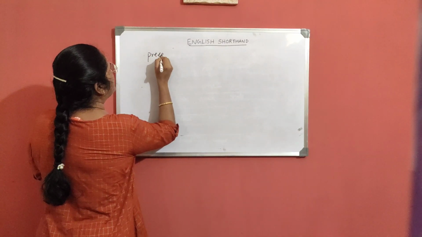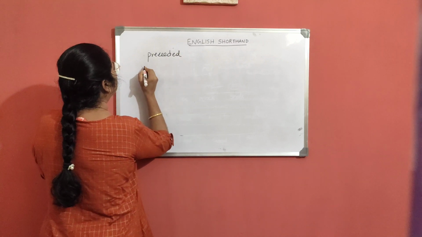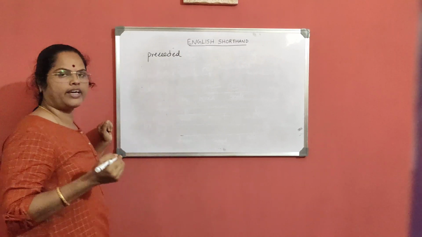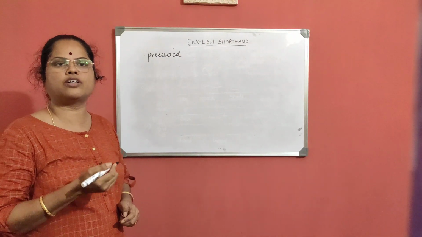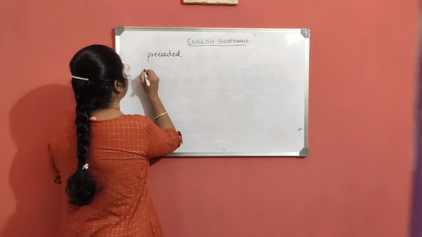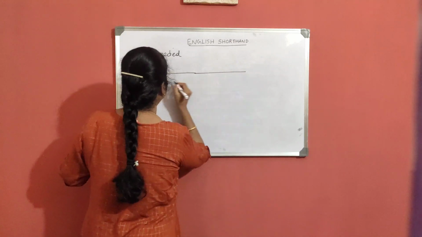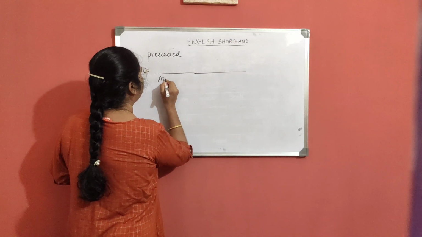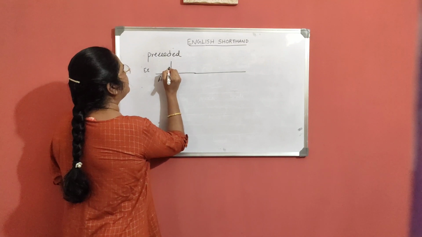Preceded vowels. When a vowel sign is placed at the left hand side of the stroke, it is called a preceded vowel. For example, A, D, left hand side.